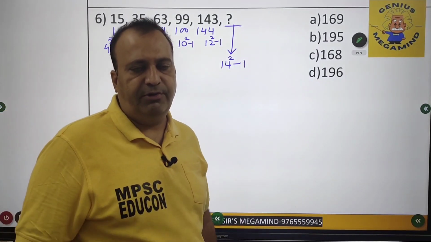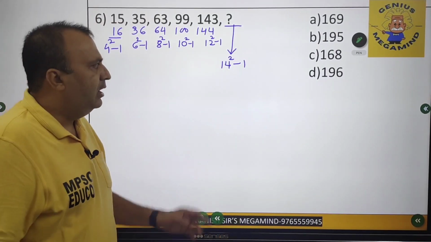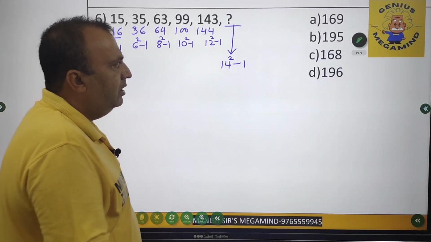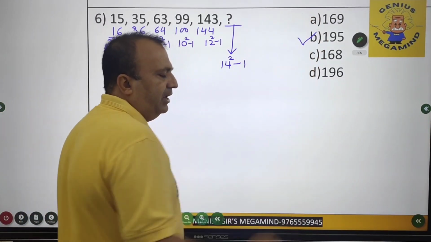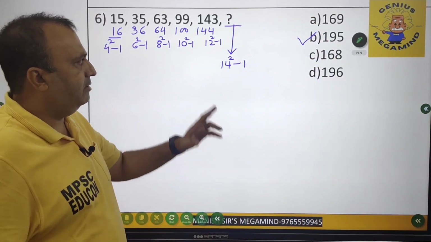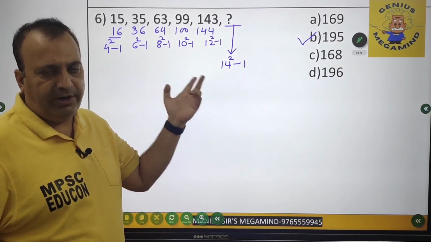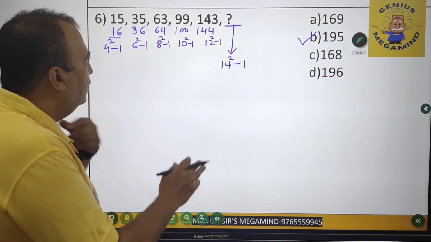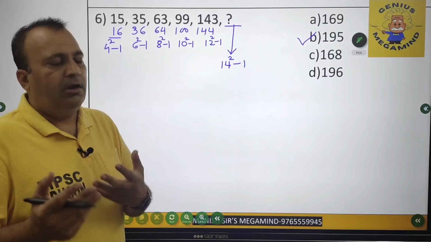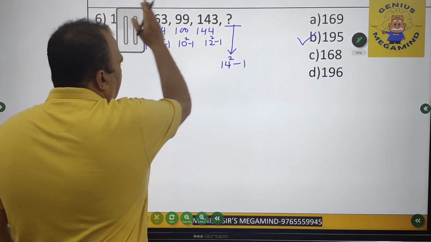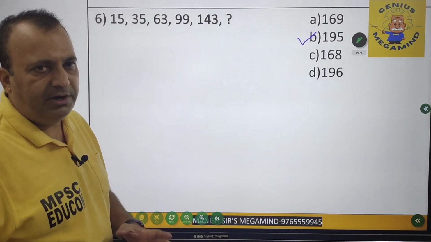What is 14 square? 14 square is 196, and 196 minus 1 comes out to be what? 195. So that is the answer by using the technique of square or by using the square numbers. So can I solve the same question in a different way? So yes, I can solve the same question in a very traditional way.